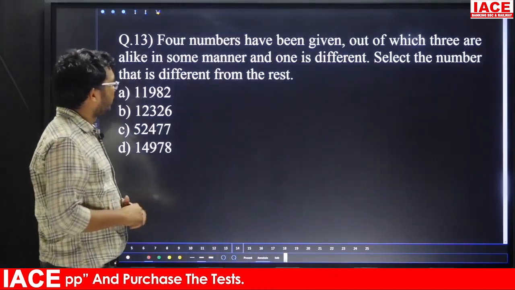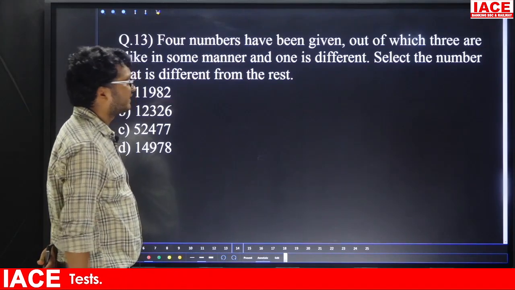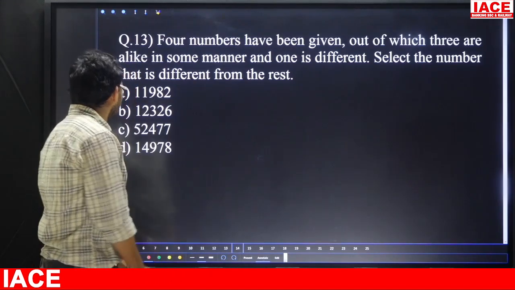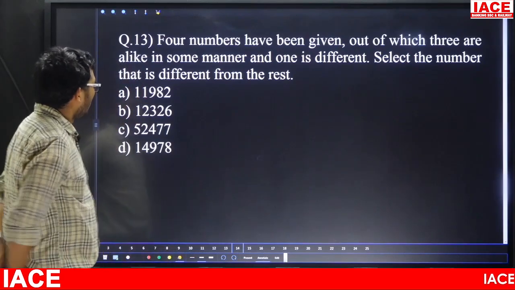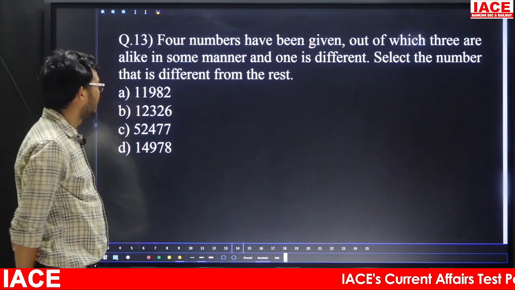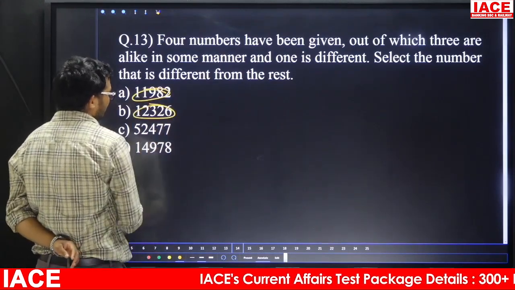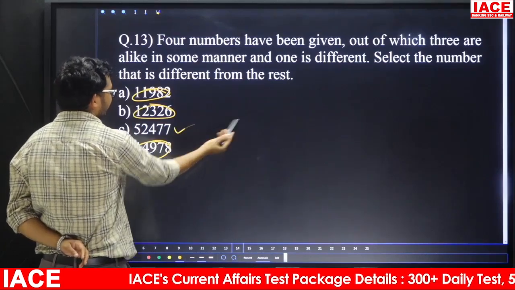Question number 13. 4 numbers have been given, out of which 3 are alike in some manner, 1 is different. Select the different one. So friends, 11982, 12326, 52477, 14978. Friend, this one is what? Even number. This one also even number. This one also even number. So the different one is what? Option C.